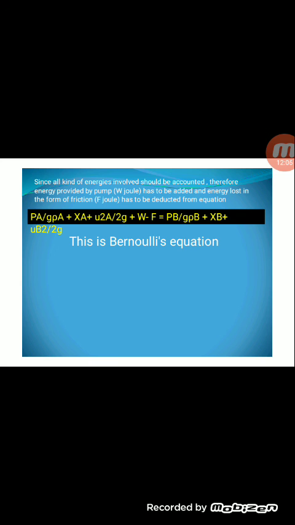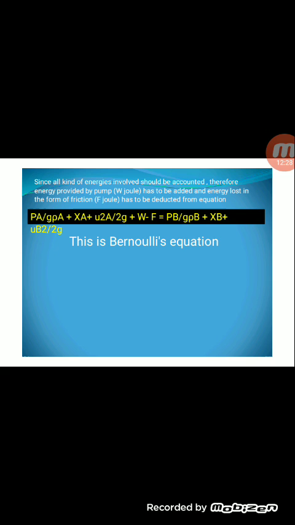In this equation, a pump is used, so W joule of energy is added, and the energy lost in the form of friction F has to be deducted from the equation.